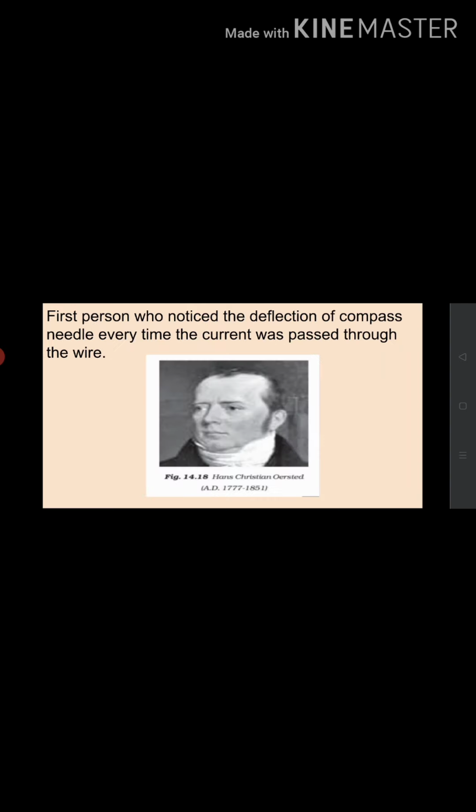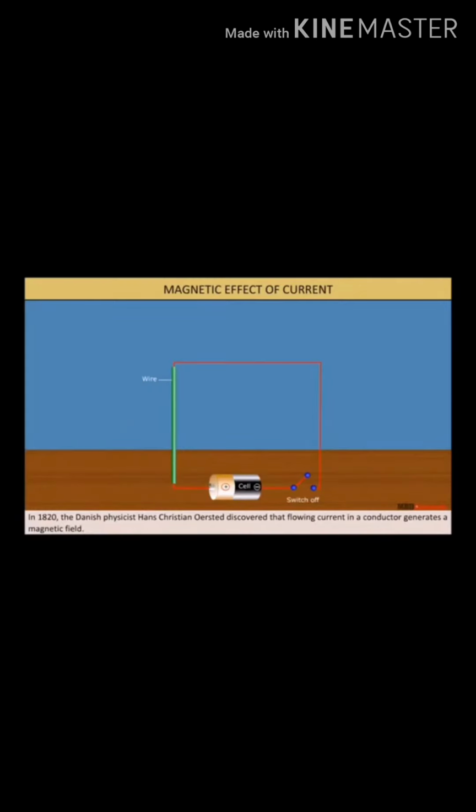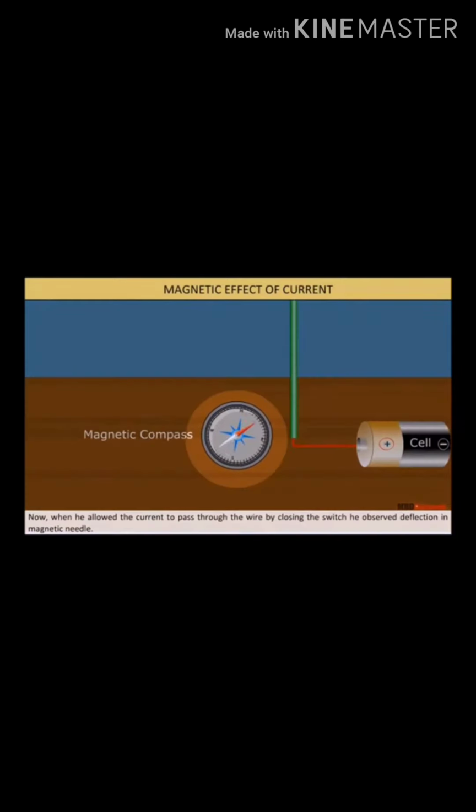The first person who noticed the deflection of a compass needle every time the current was passed through a wire is Hans Christian Ørsted. He demonstrated this by connecting the two ends of a wire to a cell through a switch. Then he placed a magnetic compass near the wire. When he allowed the current to pass through the wire by closing the switch, he observed a deflection in the magnetic needle. He also noticed that it recovers its original position when the flow of current stopped.